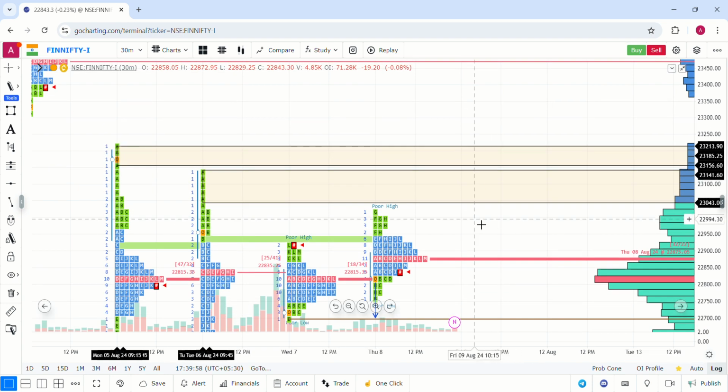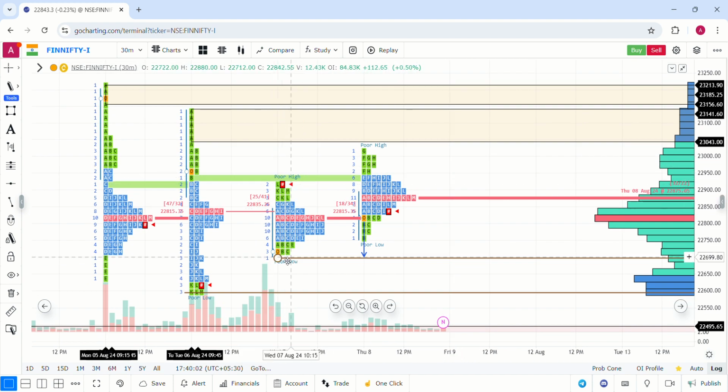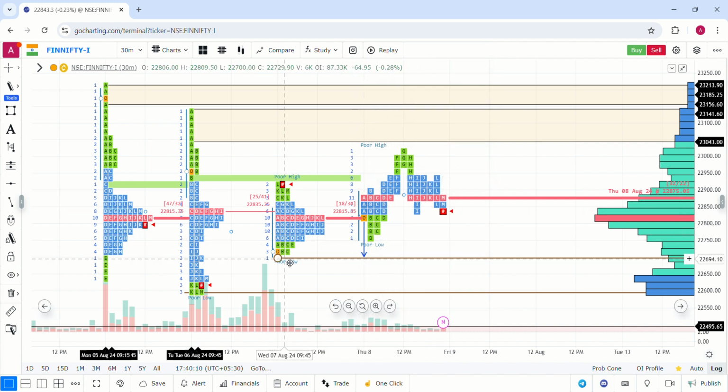So moving on to FINNIFTY. As far as FINNIFTY is concerned, it was completely within yesterday's market range. Further, the market opened above this level, that is PPOC. The market was not having IB downside, it didn't happen yesterday and IB downside didn't happen today either. So the market was IB upside yesterday and IB upside today as well.